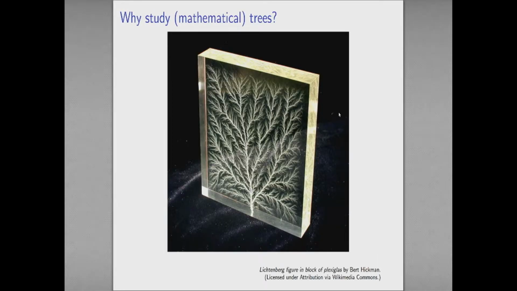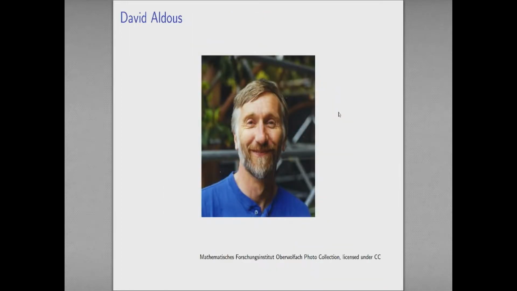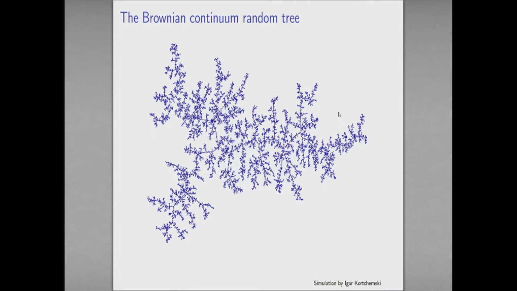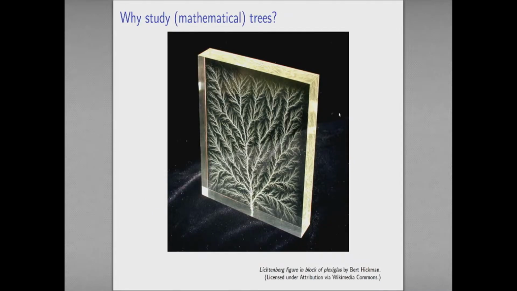Let me start by saying something about why we should study mathematical trees in the first place. You all know what a tree is in nature, but the point is that they show up in all sorts of other places in the physical world, not just as the trees that we're very much aware of all around us. Here, for example, is a tree that's produced by applying a high voltage to a sheet of plexiglass, and you get one of these Lichtenberg figures, which are very beautiful. I think you can see that there is some resemblance, at least from a distance, between these two things.